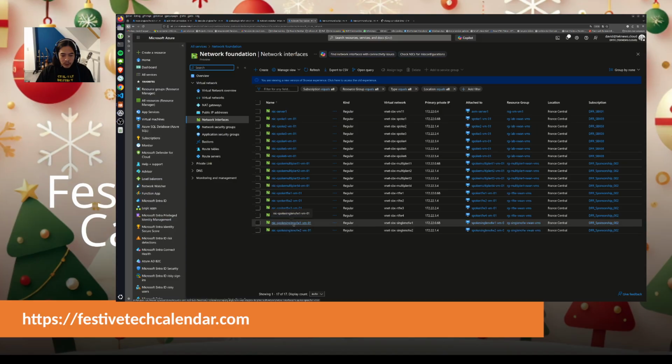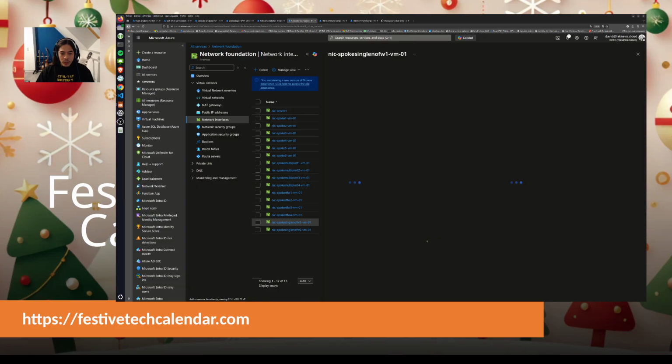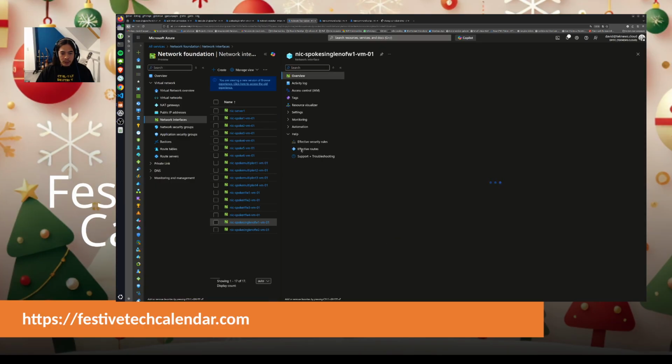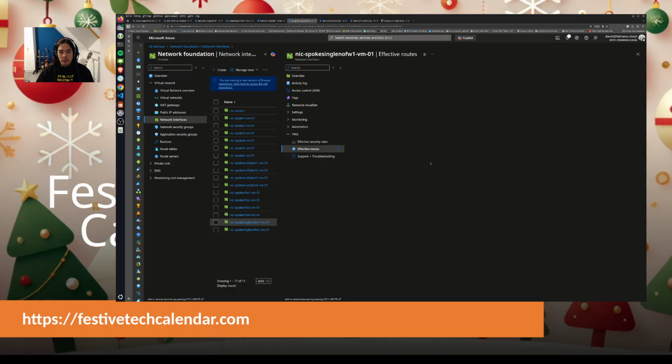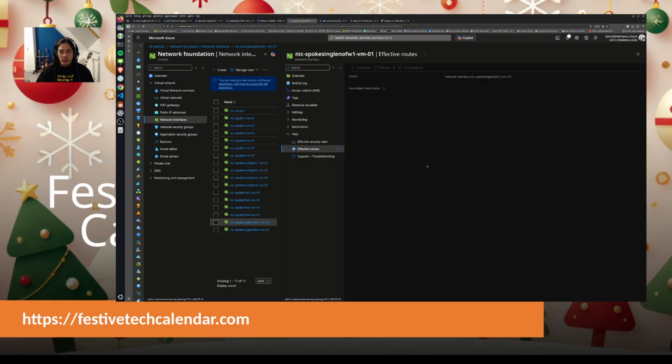Single. This is this one. So if I check on this one, I think if I go in effective route, I will see, once it's refreshed, where it comes from.